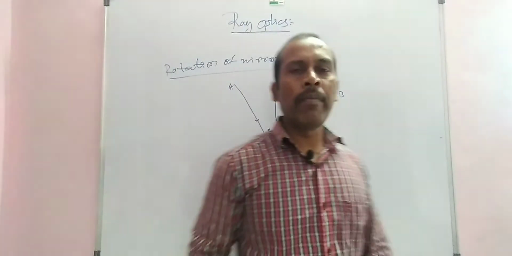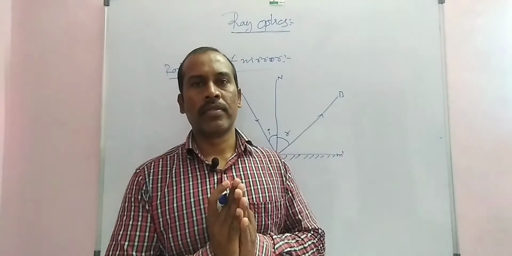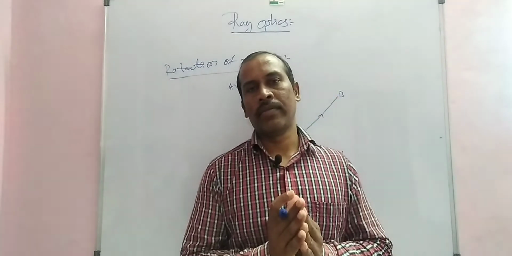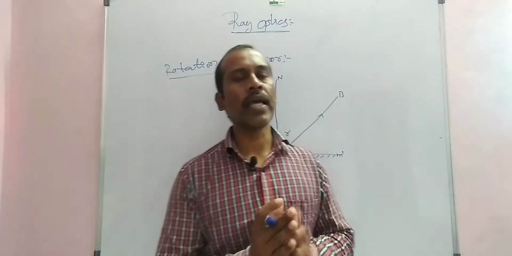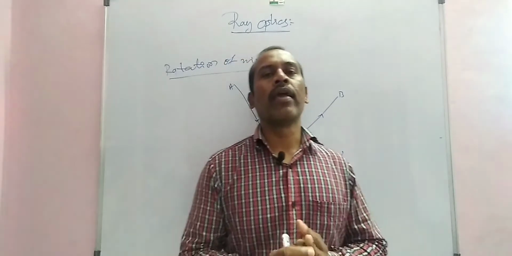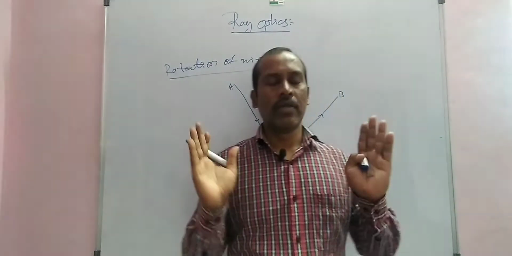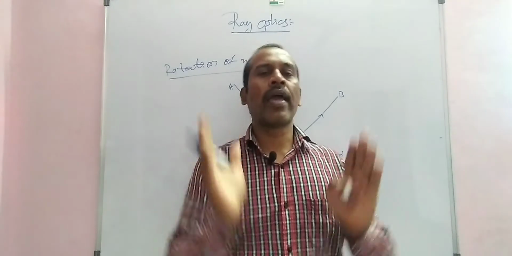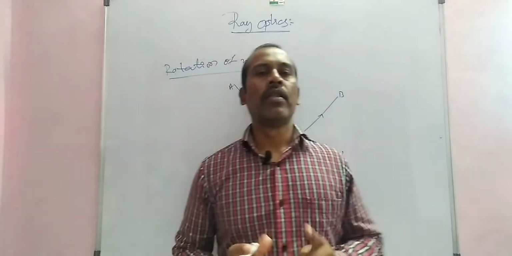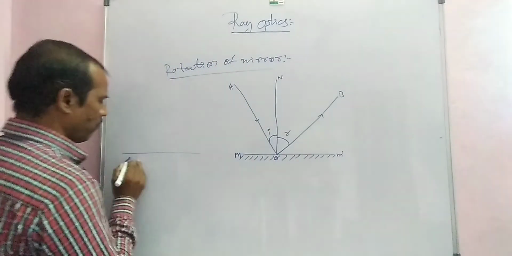Now, for the plane mirror, the incident light is fixed. The mirror is rotated by an angle theta. Then the reflected ray turns through an angle of 2 theta. That is, if the mirror is rotated by an angle theta, the reflected ray turns by 2 theta. Let us prove it here.